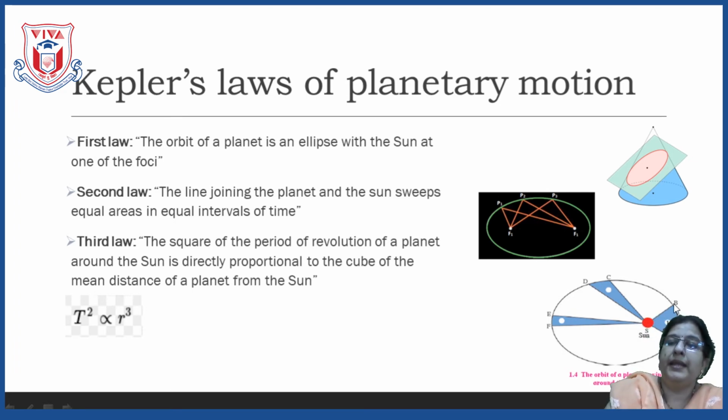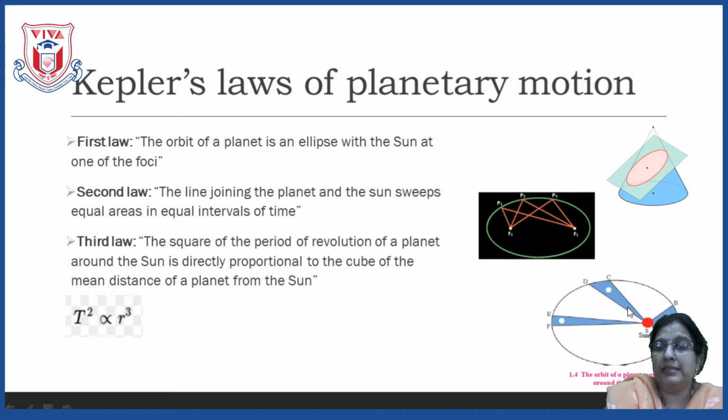Now, the planet is moving further. Now, let us come to point C. The planet has come to point C. The time required for the planet to move from C to D is also 5 minutes. It takes the same time, and for the area covered, let us join the lines CS and DS. So, here you can see the shaded portion.